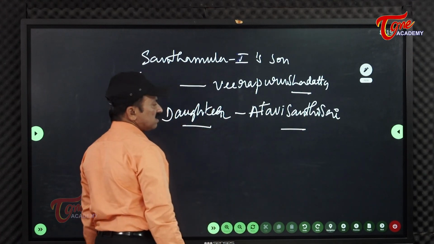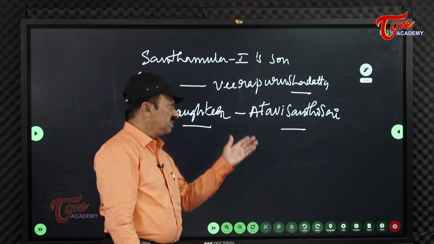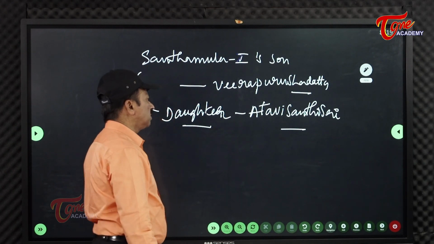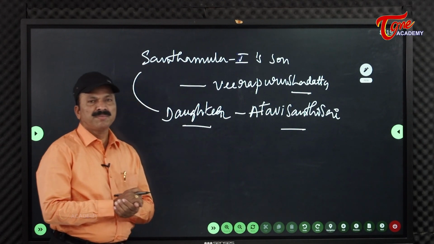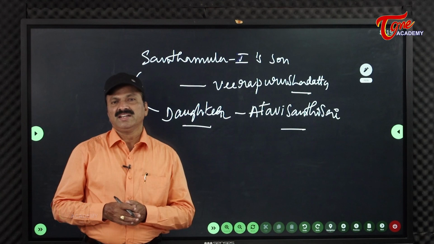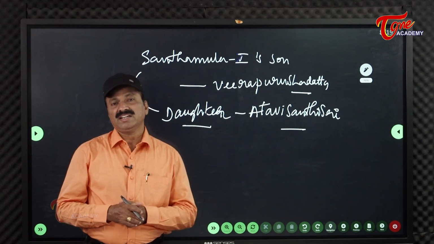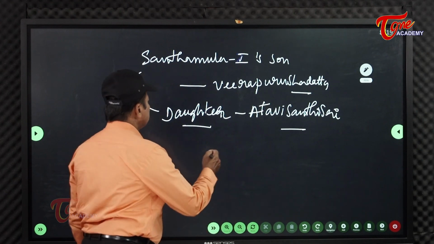She was given in marriage to Skanda Vishaka. This woman was given to Skanda Vishaka. So in Shantamula 1's period, things went well. He performed a number of yajnas, donated lands, donated agraharams. Things went on well in the period of this ruler.